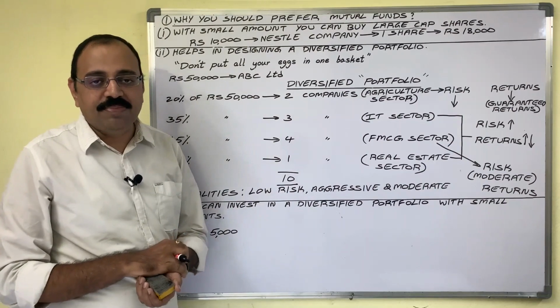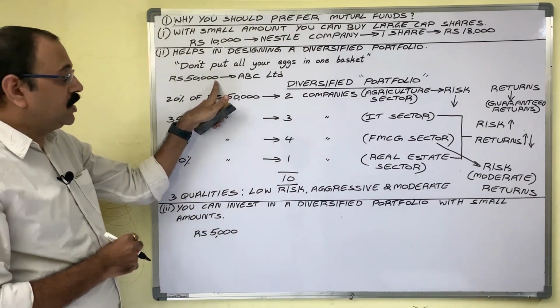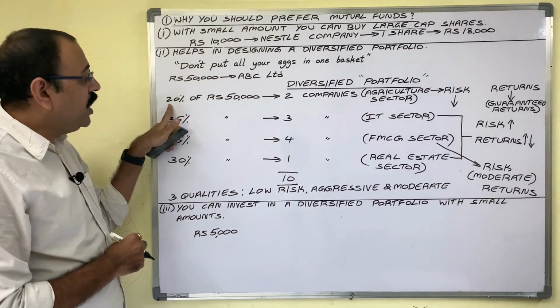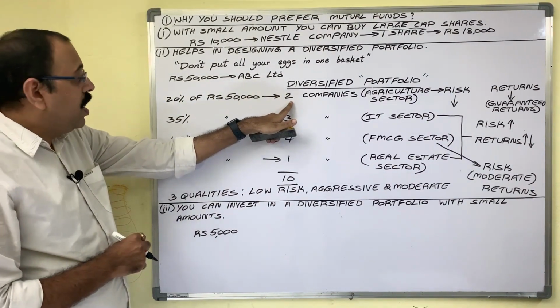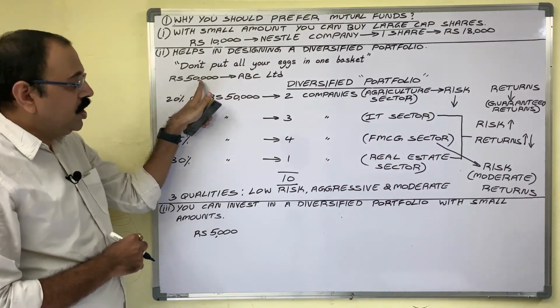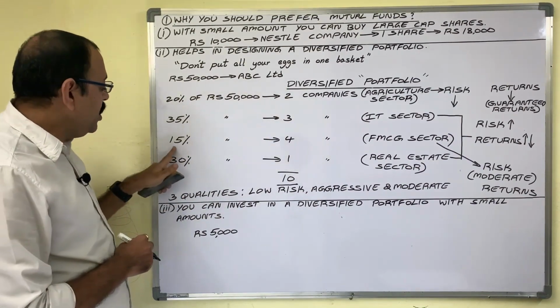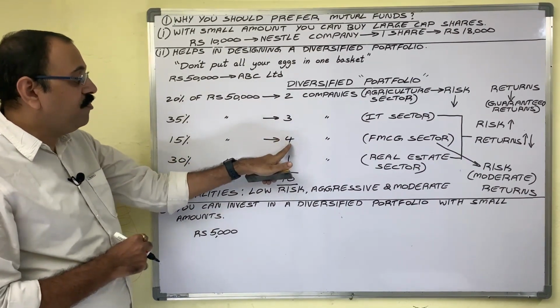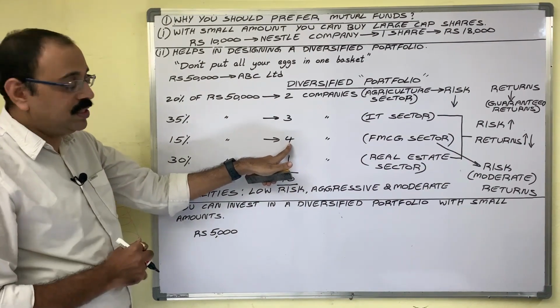than one company. For example, in this 50,000 rupees, you want to invest 20% in 2 companies. 35% of this 50,000 rupees, you want to invest in 3 companies. Then 15% of 50,000, you want to put in 4 companies.